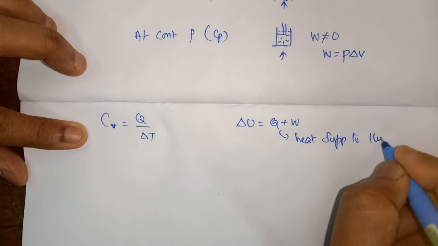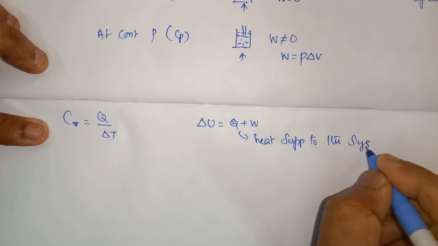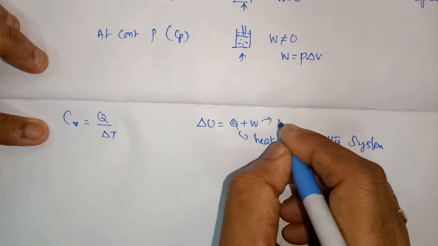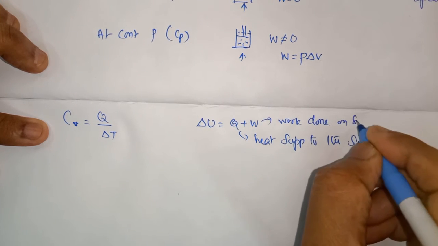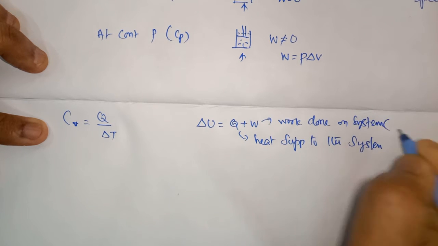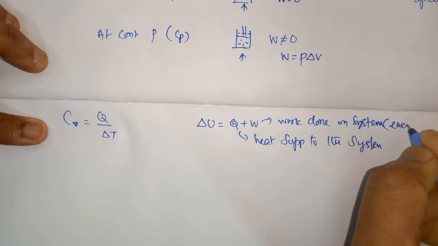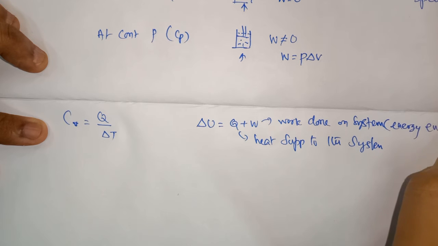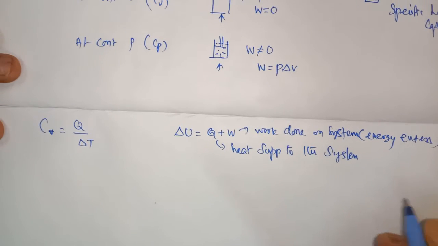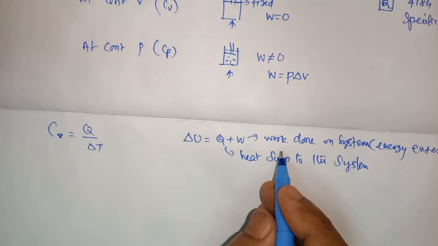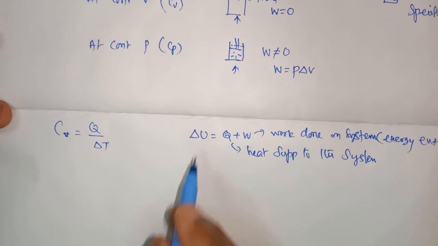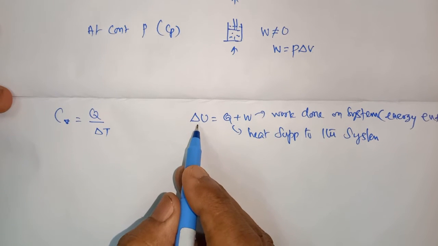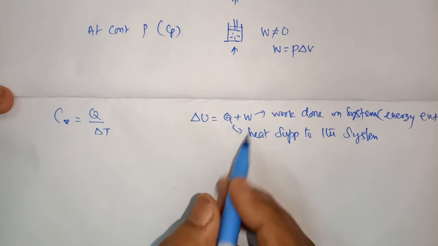W is work done on the system. If work is done on the system, energy enters. If work is done by the system, energy goes out from the system. So del U is equal to Q plus W.